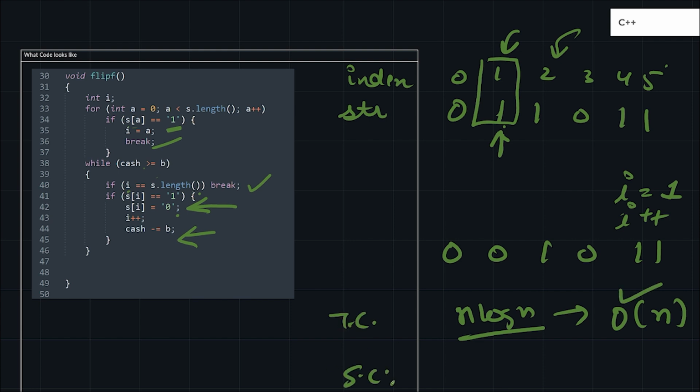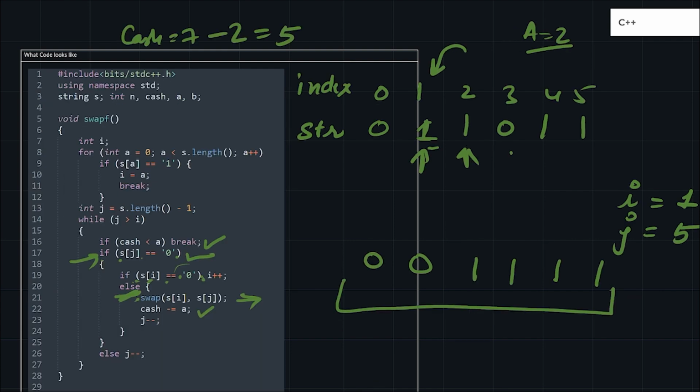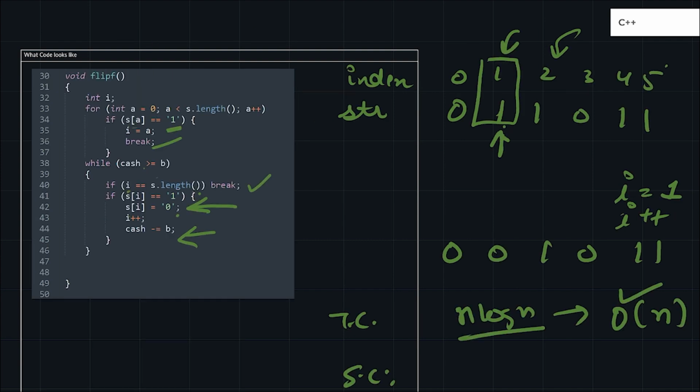And our space complexity, since we are not taking any extra data structure, is big O of 1. The input string and everything is not taken into account while calculating the space complexity. I hope you got this code and approach.